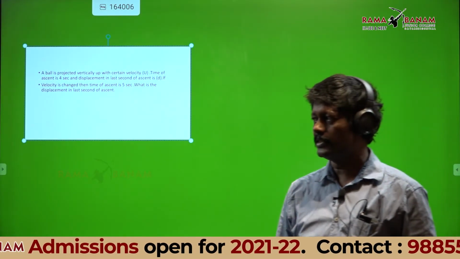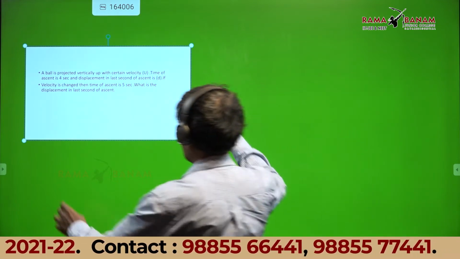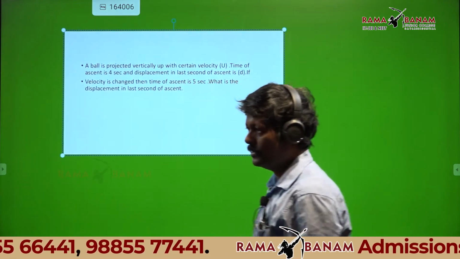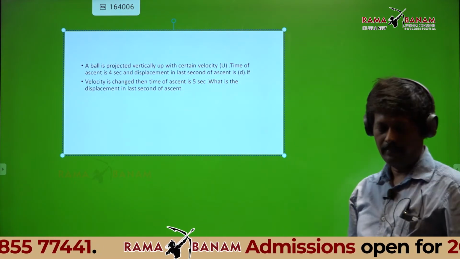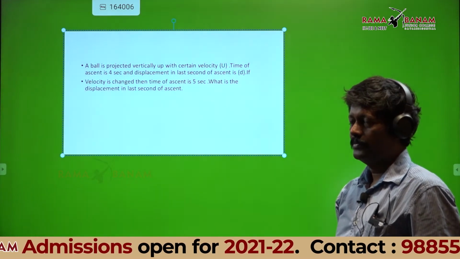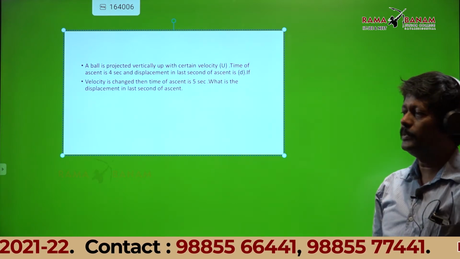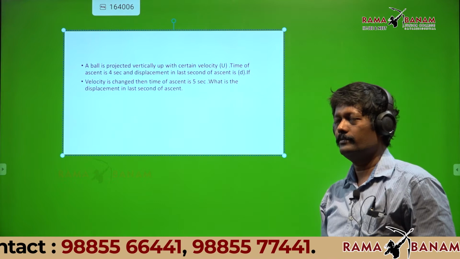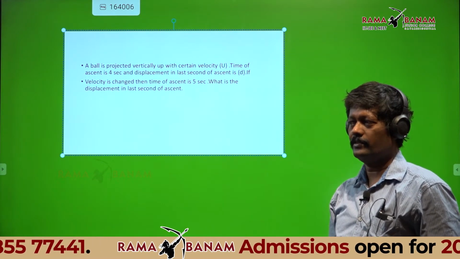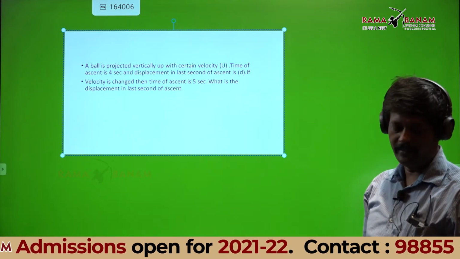Yesterday we were discussing the last point, whenever this problem is over already, I am showing it again. Whenever the body is projected vertically up, at the highest point, in the last second of ascent, the displacement will be d, and d will be equal to how much? Last second of ascent, what is the displacement?